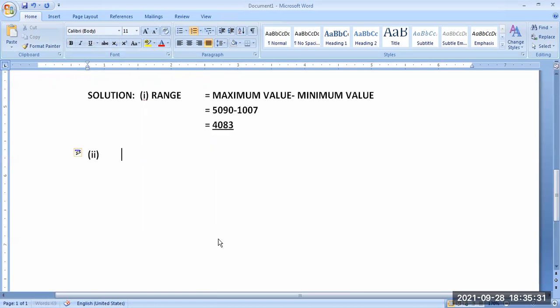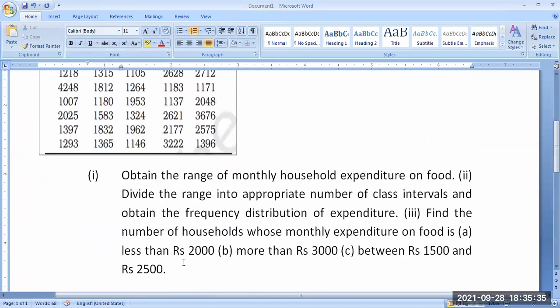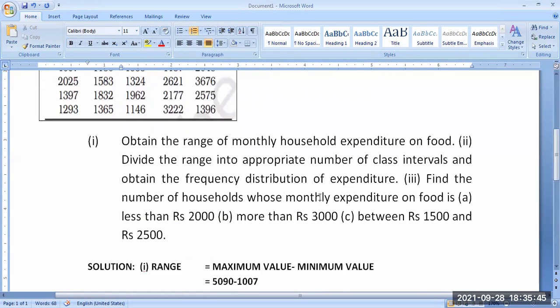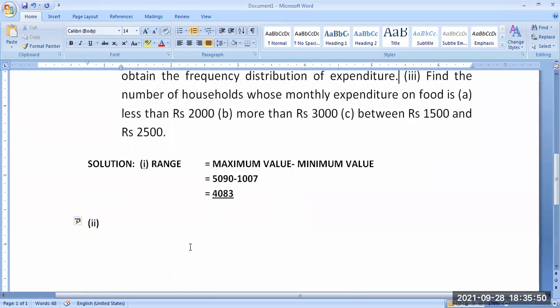Second question. What is the second question? Divide the range into appropriate number of class intervals and obtain the frequency distribution of expenditure. We have to prepare the frequency distribution table. He is asking us to prepare. So see, our range is equal to 4083.